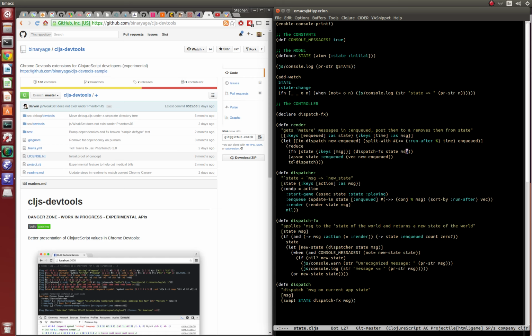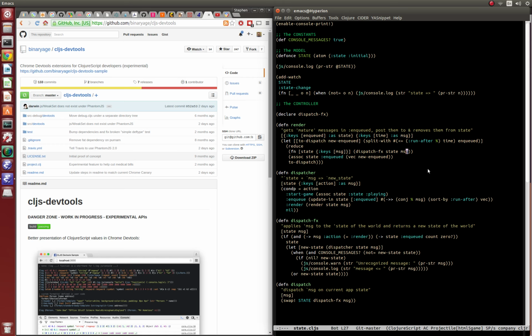So all it's doing is dispatching on the current state of the world, which it got from here, and with this message, which it got from the thing to be enqueued. That basically means that all these messages that were enqueued for the future, once we hit the point they say they should be run at, we start rendering them in the order that they were. Well, it's not necessarily true. In the order that their run after time specifies, because there's ambiguity there. What if you specify two things that have the exact same run after time? I don't know how the sort here behaves.